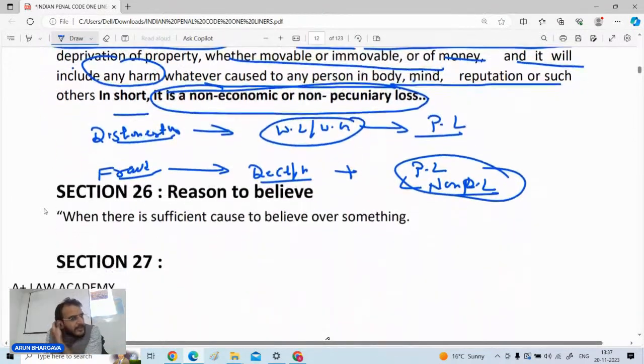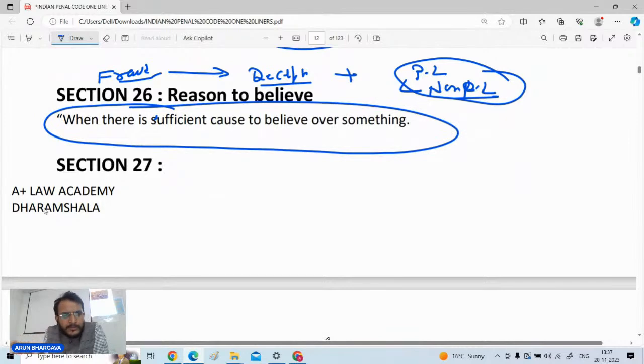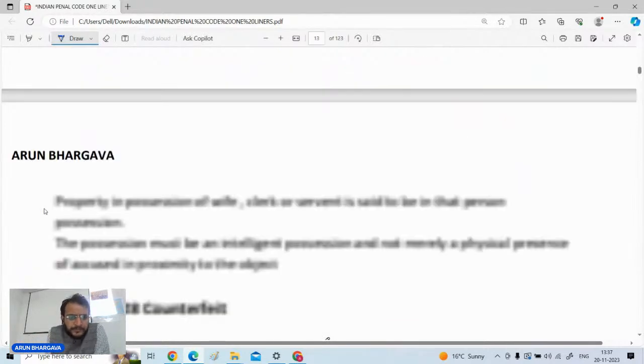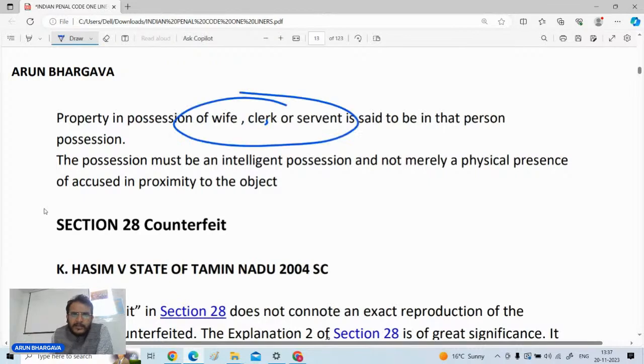Now the next definition which is important for you is reason to believe. A direct question can come: what is reason to believe? Whenever there is sufficient cause to believe something, it is called reason to believe. After that, section 27 states that if the property of a person is in the possession of his wife, clerk, or servant, then it will be deemed as if the possession was of that person only.